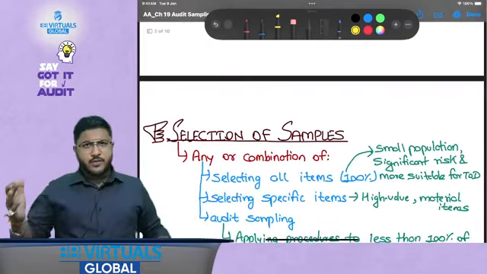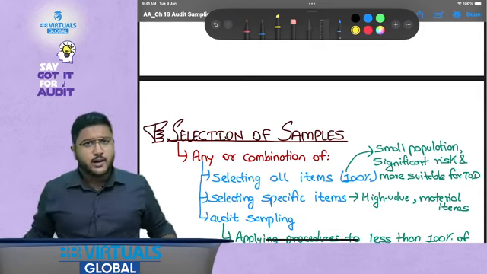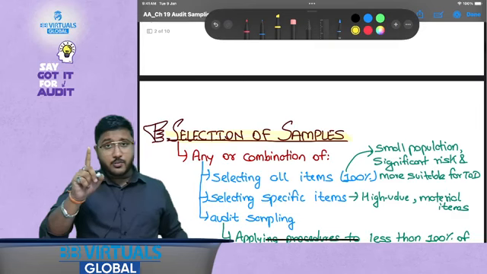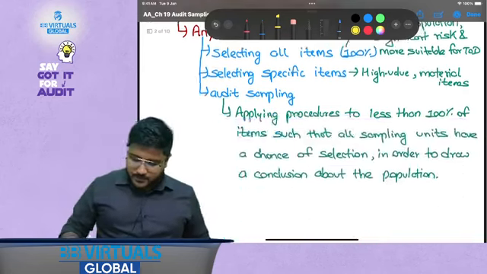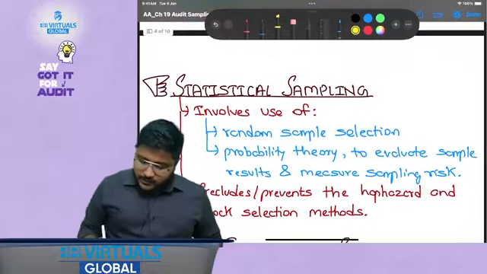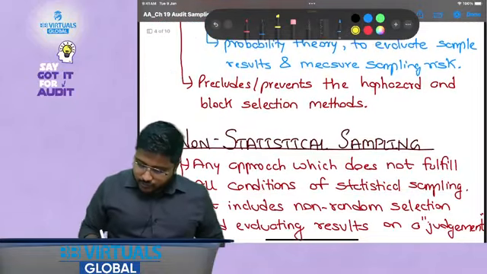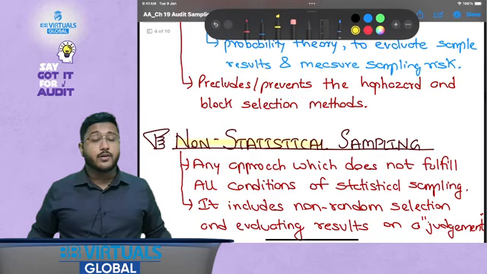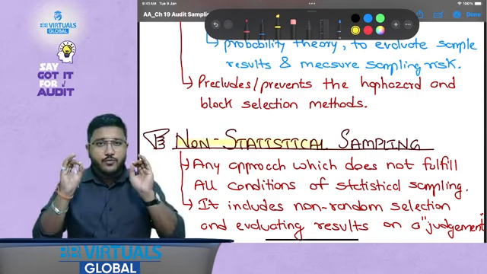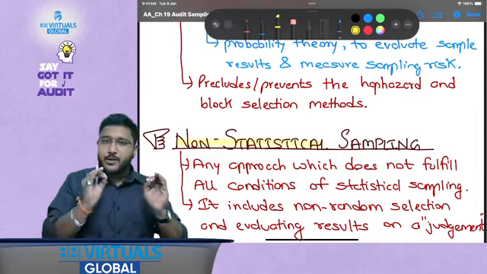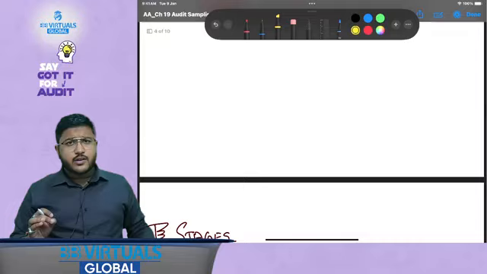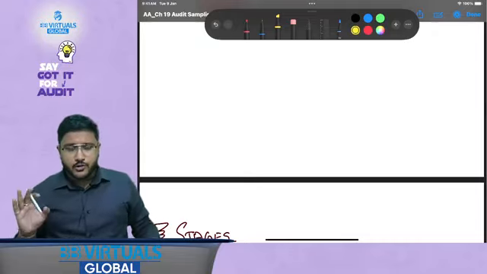Now, the objectives we have already discussed, so we are not going to go into them any more. Let's talk about the topics that we are going to discuss. The first topic is selection of samples. The second topic is the terminologies. Then we are going to discuss statistical sampling, and also non-statistical sampling. Please try to understand that we are going to revise everything in very detailed mode, yet with minimal time investment, and that is why I am keeping my pace a little fast. Wherever you feel trouble, please feel free to reach out to me to discuss any of your queries.